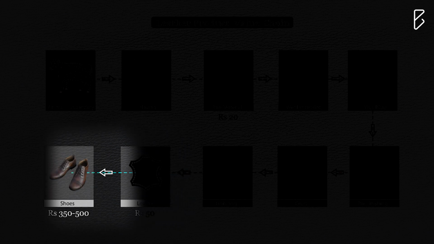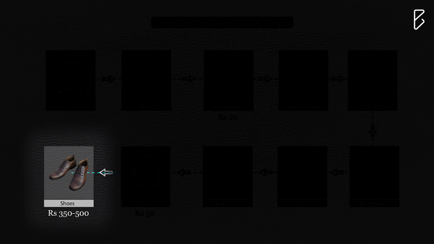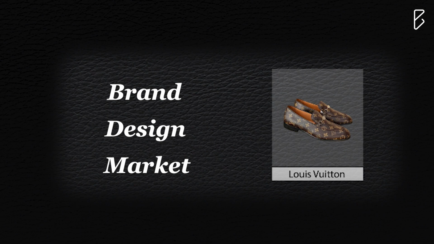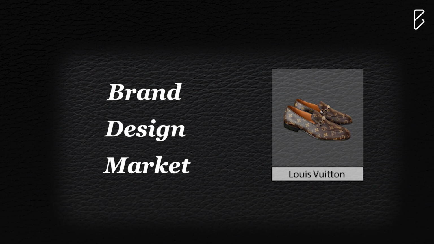But if it is sold in the 10th step, that is the shoes, it could be sold for 350 to 500 rupees per pair. So from the first step to the ninth step, the value of the product reached rupees 50. And in the last step, it jumped to almost 7 to 10 times. But if you brand, design and market the product as the 11th step, this premium product could even be sold for rupees 5,000 to rupees 50,000, like how Louis Vuitton and other premium brands did.